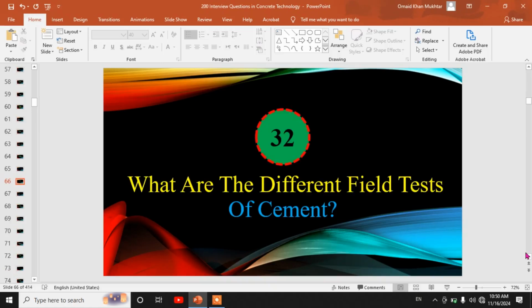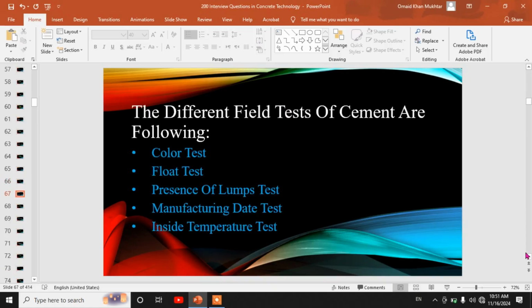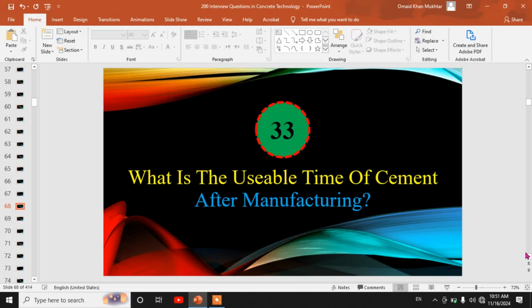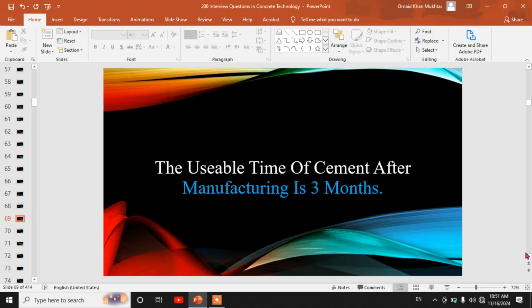32nd. What are the different field tests of cement? The different field tests of cement are the following: color test, float test, presence of lumps test, manufacturing date test, inside temperature test. 33rd. What is the usable time of cement after manufacturing? The usable time of cement after manufacturing is 3 months.